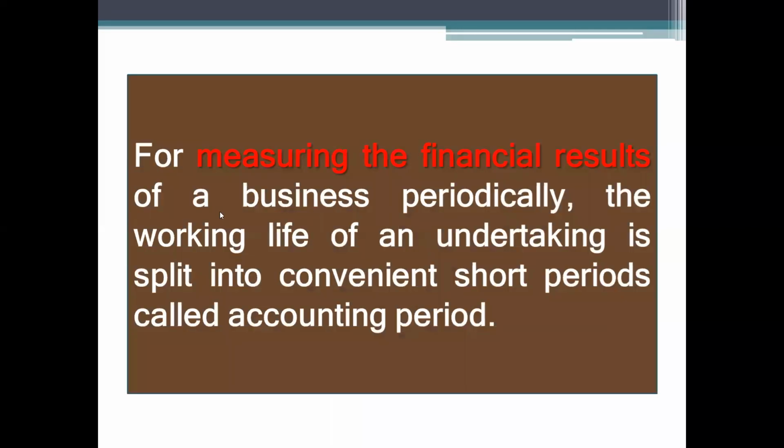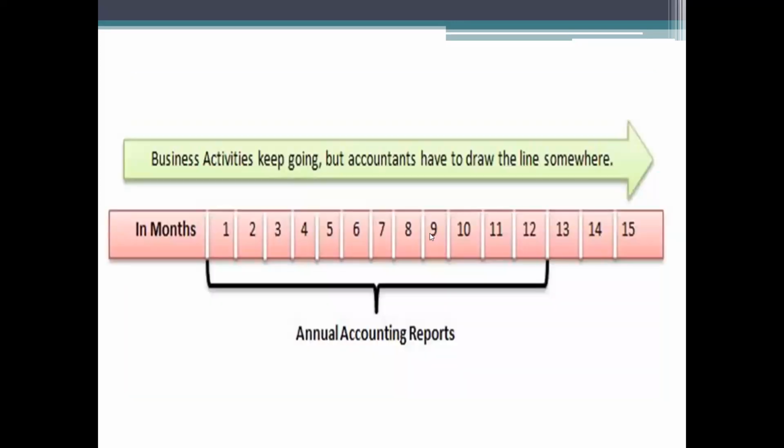Usually the period is 12 months, right? You are preparing accounts, so for measuring the financial result, it is split into convenient short periods. That period is called the accounting period. It can be a calendar year, or from March to April earlier, or from January to December.